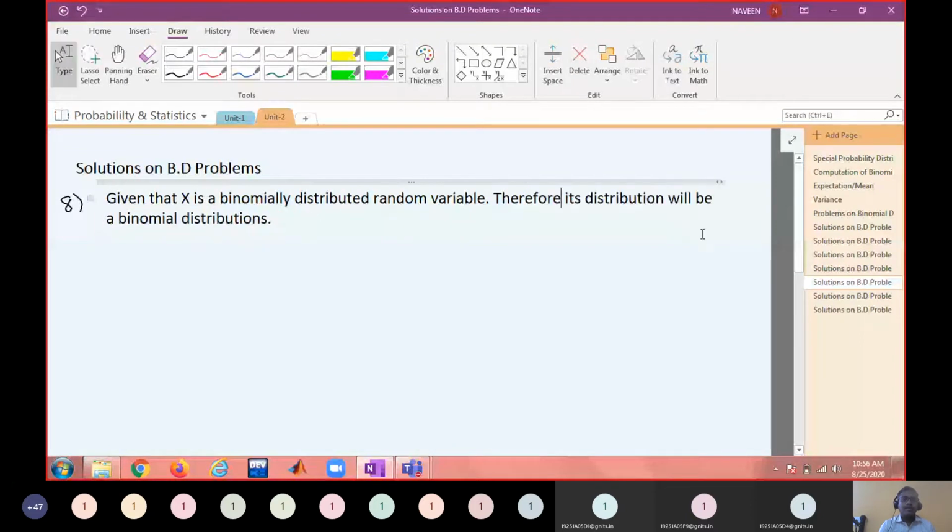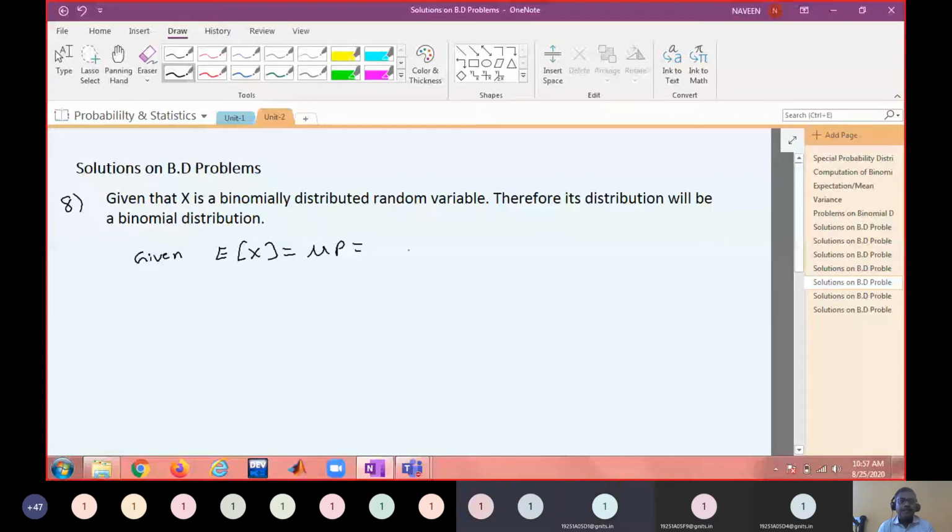Okay. Binomial distribution. Now also given that expectation of X, NP, equal to how much? Can you tell me? 2. And variance of X is 4 by 3. But what is the formula for variance in binomial distribution?